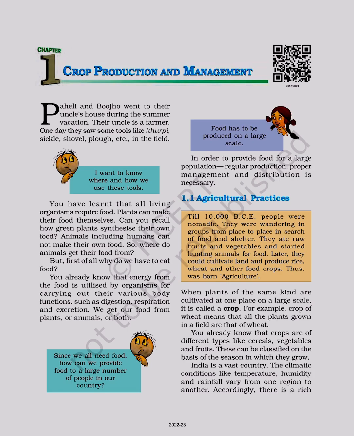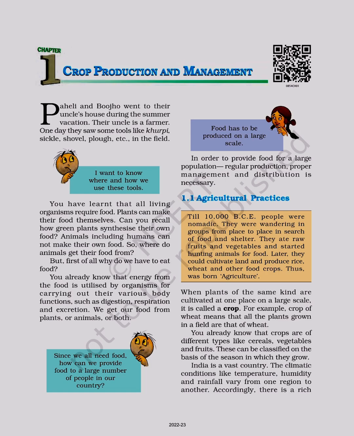Since we all need food, how can we provide food to a large number of people in our country? Food has to be produced on a large scale. In order to provide food for a large population, regular production, proper management, and distribution is necessary. 1.1 Agricultural practices.